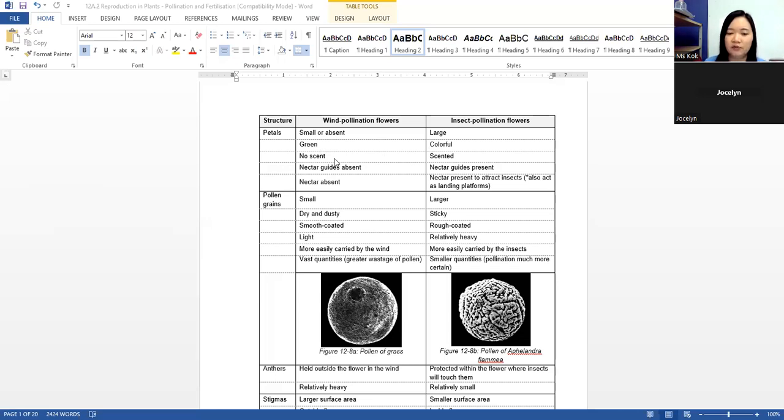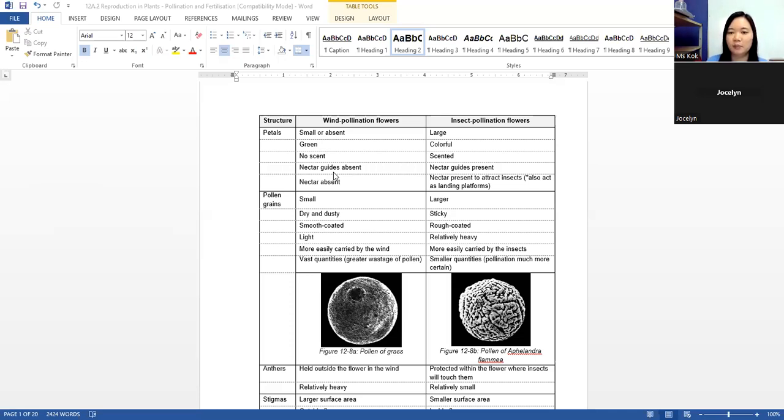Okay, so if there's no need to attract insects, there will be no scent, and because there is no need to reward the insect for making the trip, there is no nectar. Nectar is actually a reward for the insect. The insect will come to the flower and collect nectar. At the same time, the plant will allow its pollen grains to fall onto the back of the insect.